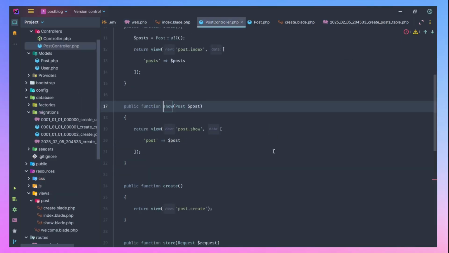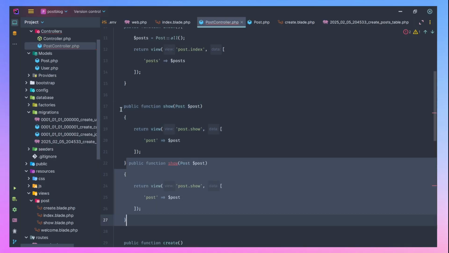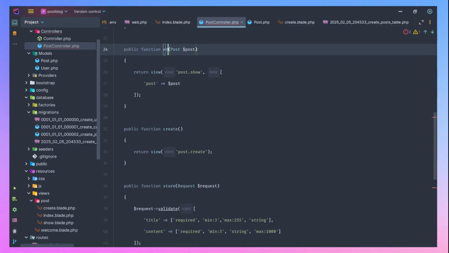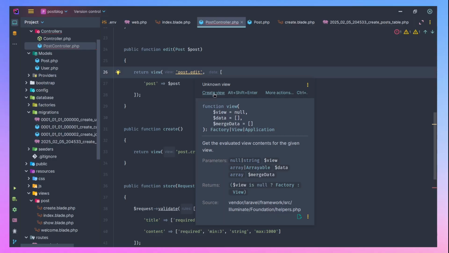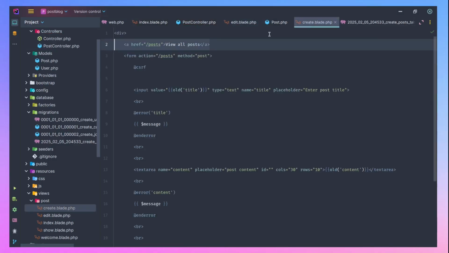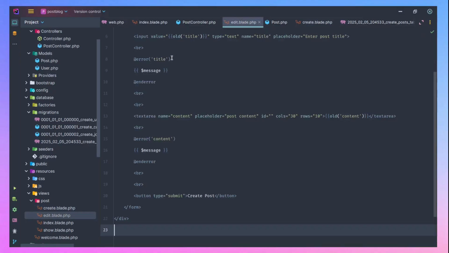So if I go back to show here, let me just come back. Let's just duplicate this function for us to reuse it quickly. So let's say edit, and I'm going to edit view. So that view is not existing. So let's create it. Let me just copy everything we have in create and just paste it in our edit.